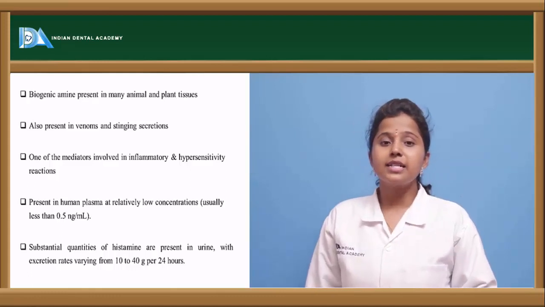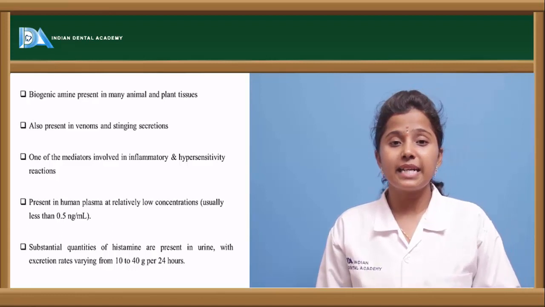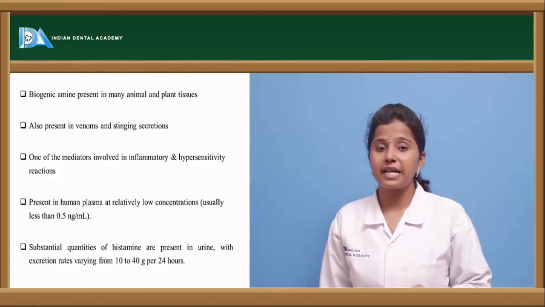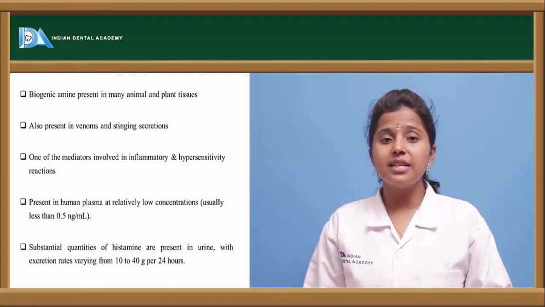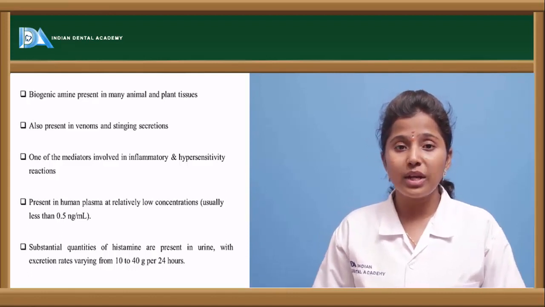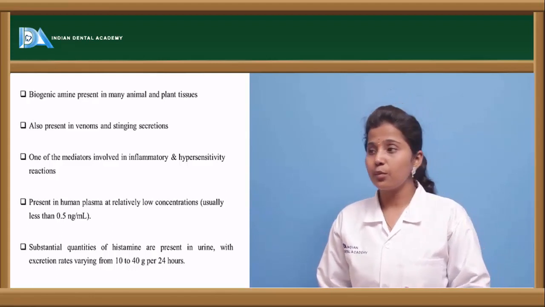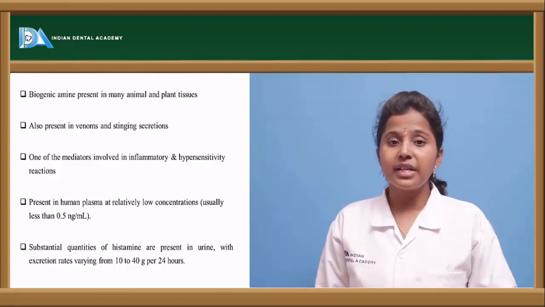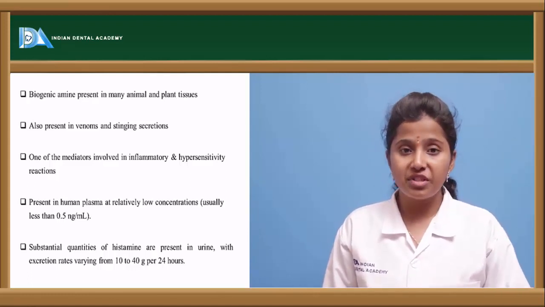It is a biological amine which is also present in plants and animals. Histamine is not only present in humans but is also present in plants and various other animals also. In animals, a large amount of histamine is present in venoms or stinging fluids. So these stinging fluids and venoms contain histamine, and in the human plasma it is present in a very low concentration. It is also dose dependent.